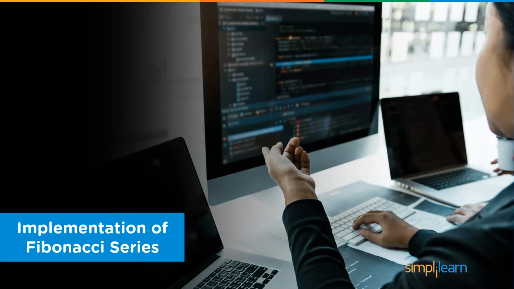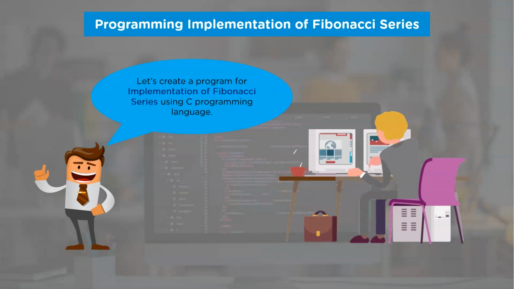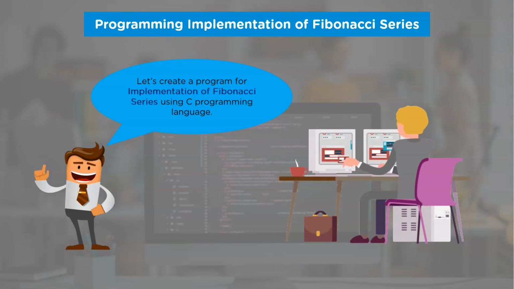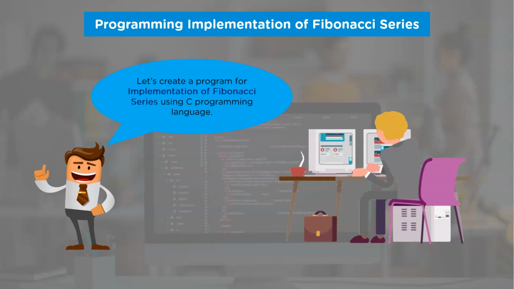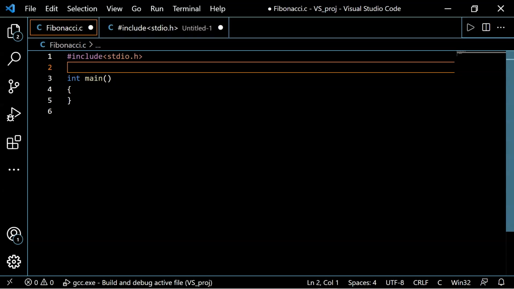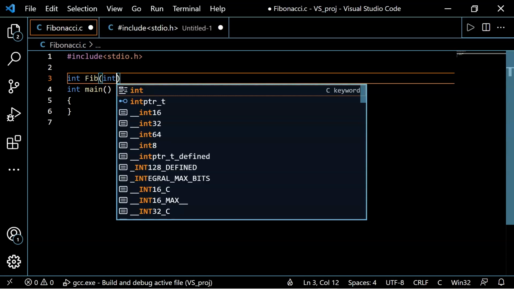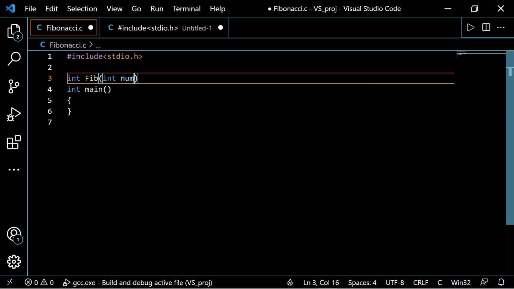Now moving forward, let's implement the recursive program to implement the Fibonacci series of n terms. The language that we are going to use for this implementation is the C programming language. So without wasting any time further, let's move to the code editor for writing code. To begin with the coding implementation of our program, first we'll create a utility function int fib, and inside it we'll pass an argument int num, which will represent the iterator element.